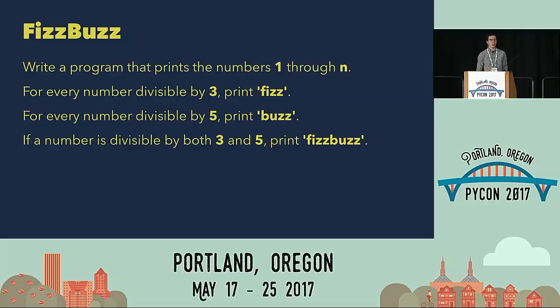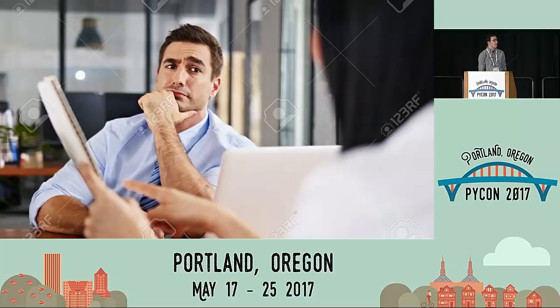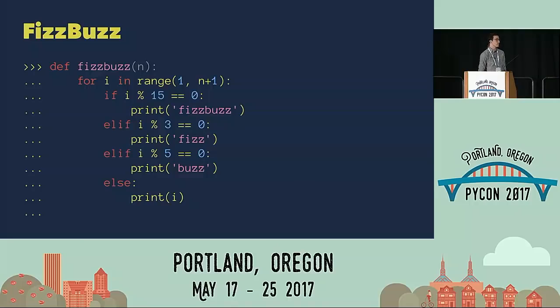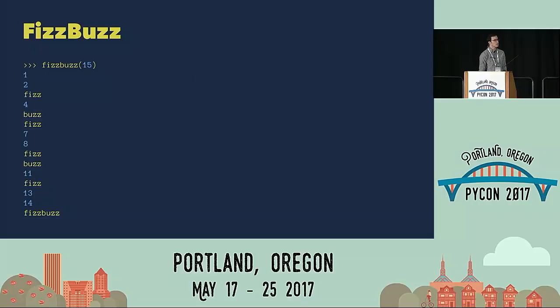So I've never actually been asked to do the FizzBuzz problem in an interview for a software job. But at various stages of my career, I've always kind of fantasized what it would be like if someone did. If I was sitting across the table from this guy, and he said, all right, Dustin, let's do FizzBuzz, what would I do? So very early in my career, I'd write something like this. This basically takes a range from 1 to n. If it's divisible by 15, it prints FizzBuzz, else it prints the number. This is basic FizzBuzz right here. And this would have totally sufficed, right? You run this, and you get 1, 2, fizz, 4, buzz, et cetera, et cetera.